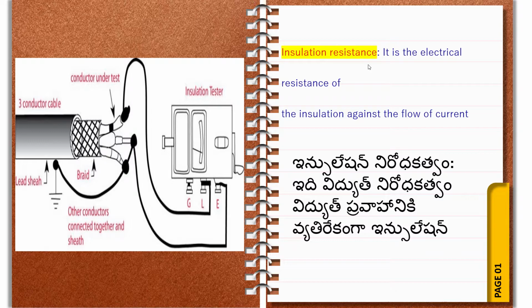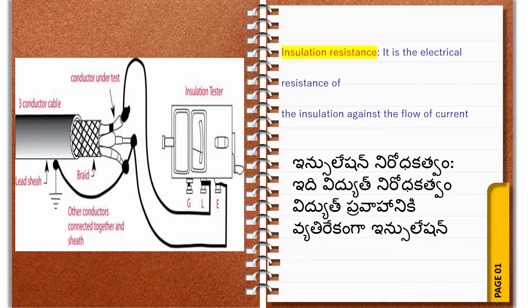It is the electrical resistance of insulation against the flow of current. Inside a conductor, it does not allow the current. We can say that is the insulation resistance, or we can also say how much current the conductor can carry, how much insulation resistance the conductor has.